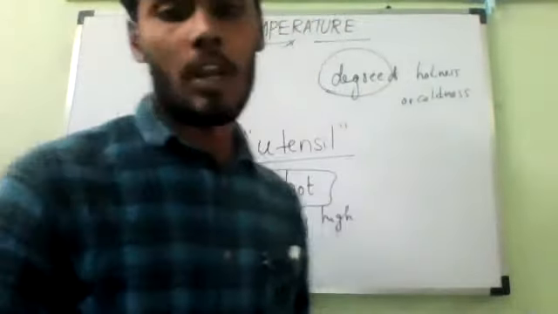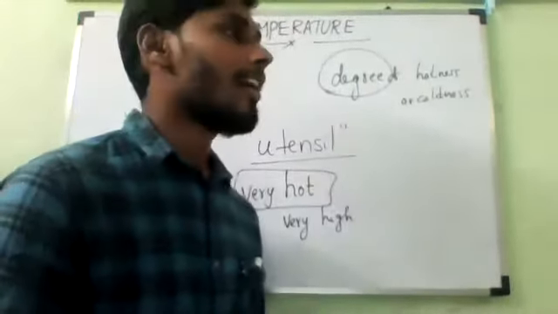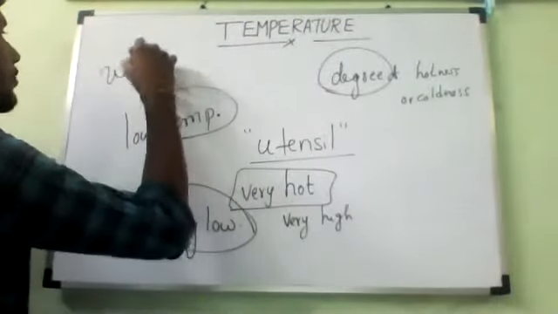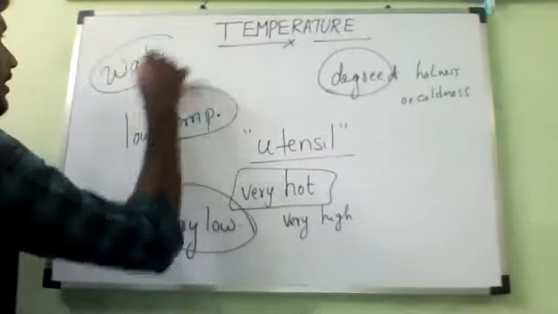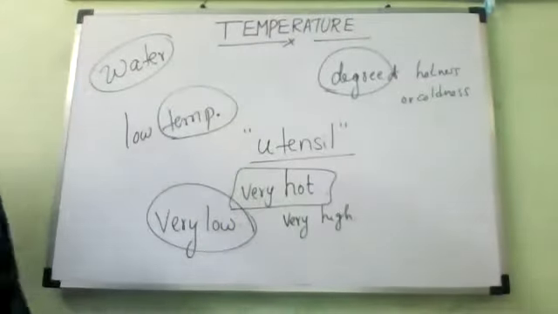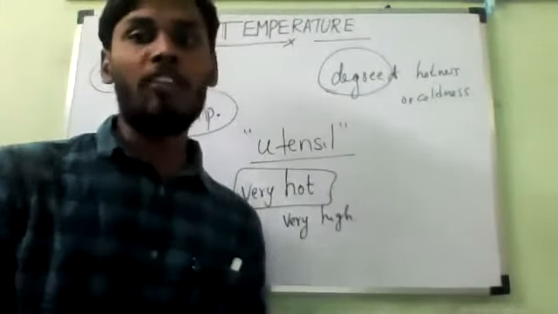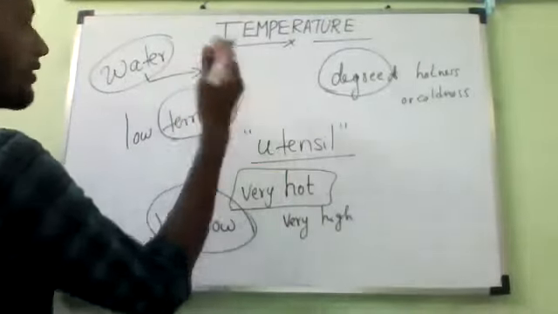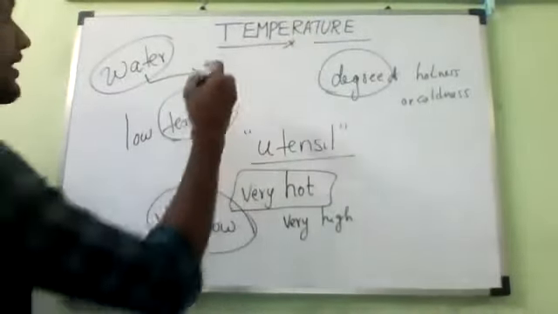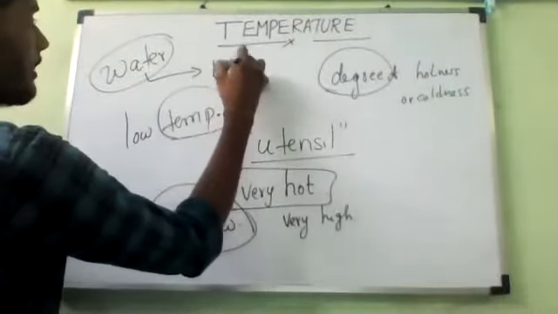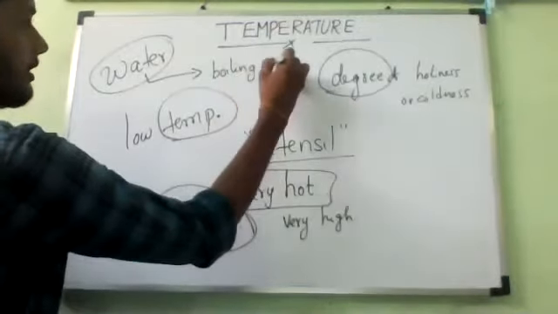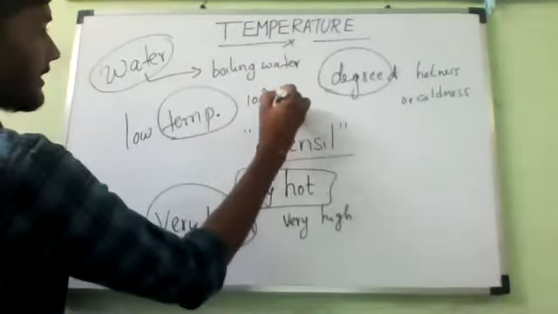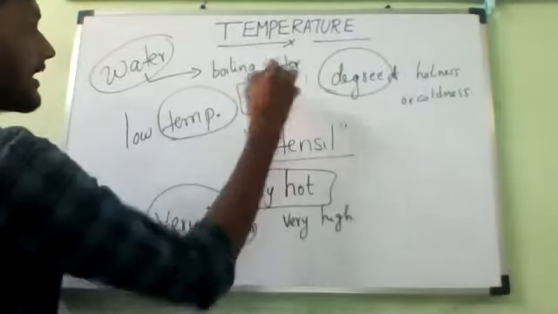Now for example, let us take our favorite liquid called water. We know water, yes or no? Yes, sir. Suppose you take the temperature of boiling water. What is the temperature of boiling water? 100 degrees Celsius. If you take boiling water, the temperature of boiling water is 100 degrees Celsius.